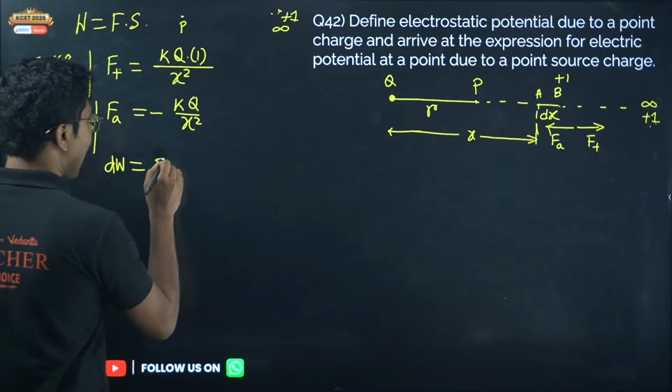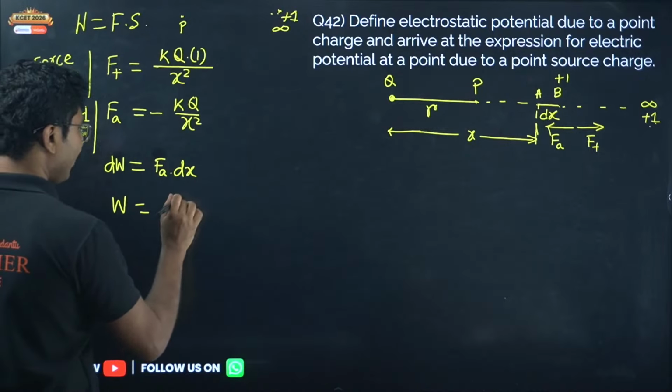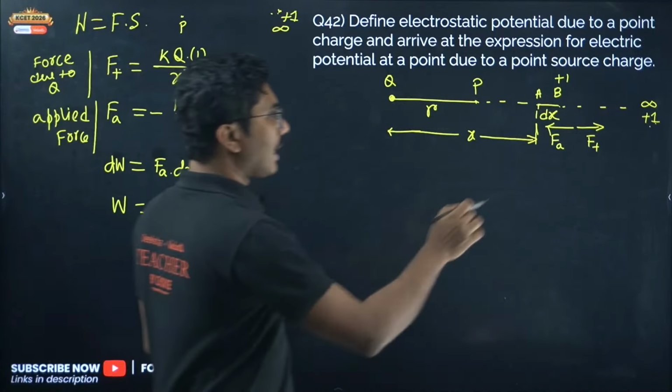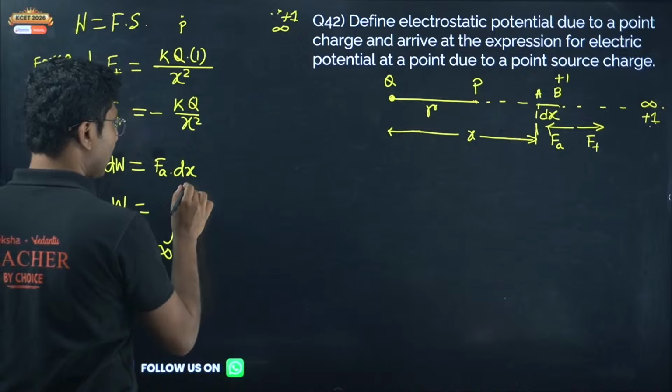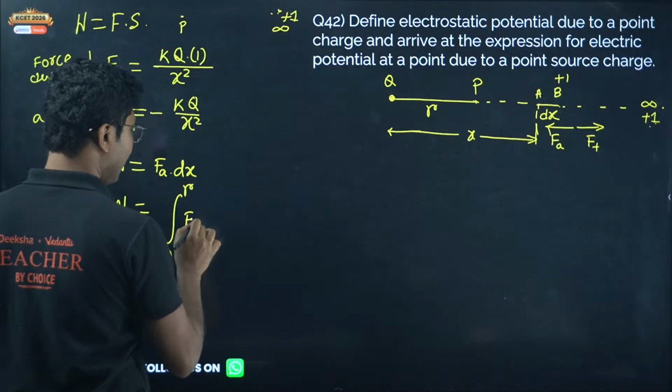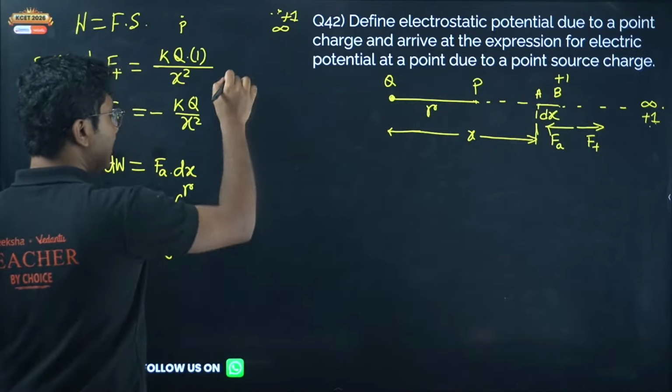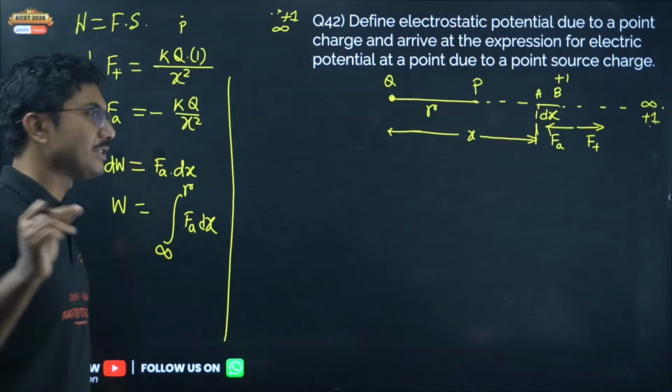Now to calculate the total work done, we have to integrate it starting from infinity. The starting point was at infinity and the ending point was at our point P, which is at a distance small r. So it will be the integral of Fa dx. This is the main thing. Once you have formulated the integration, everything is easy. But how to formulate the integration, it has to be step by step.